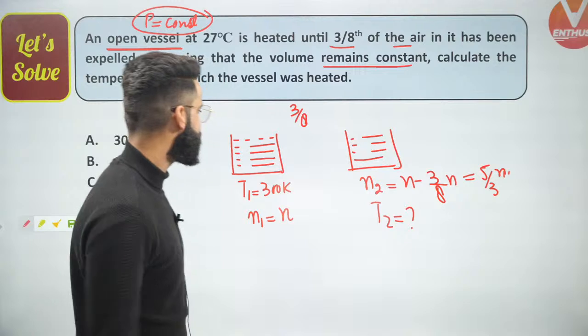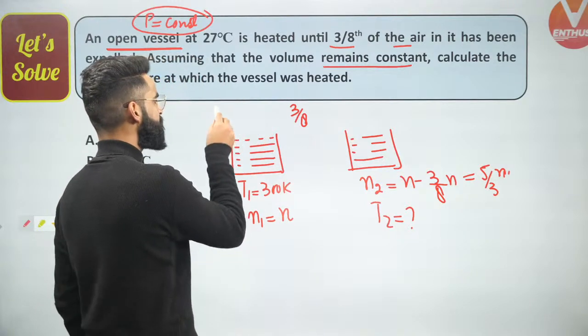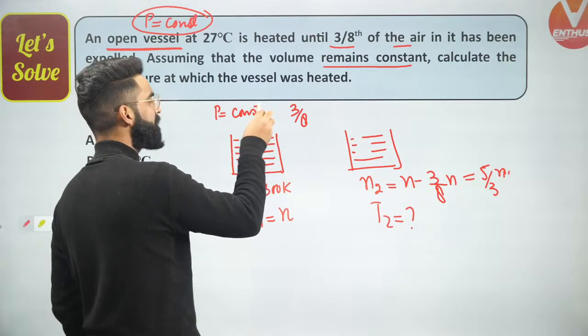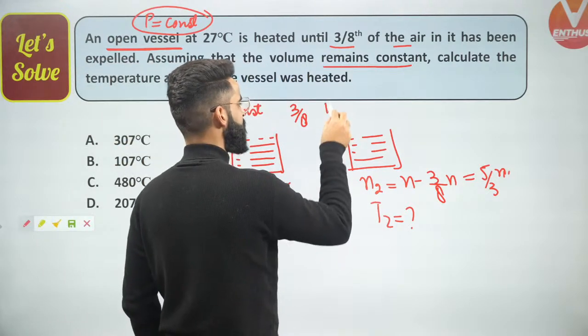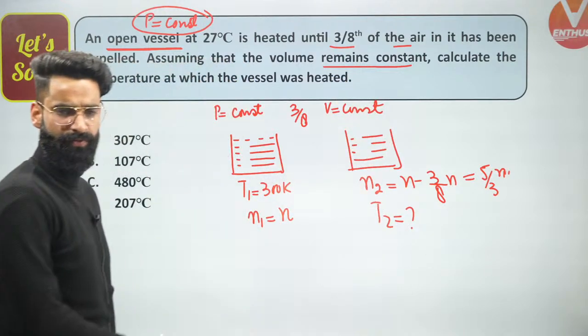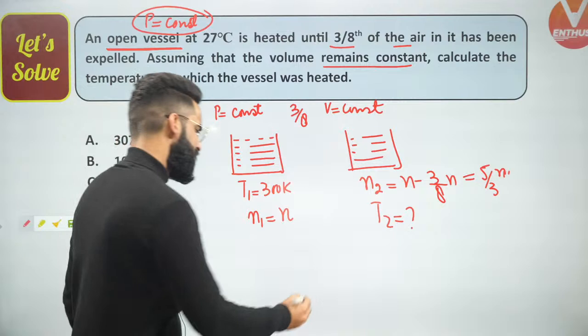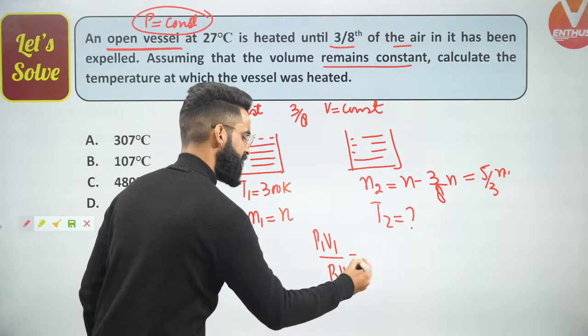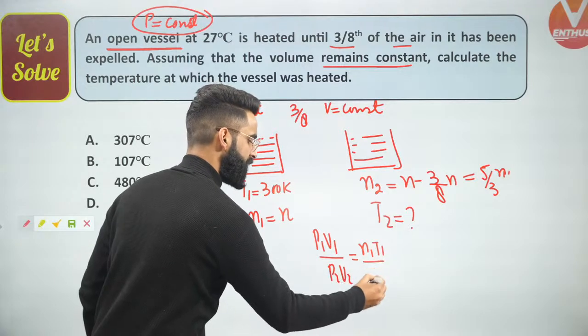Okay. Now, guys, since we are using the open vessel, we are going to use the open vessel concept, in which the pressure of the gas is kept constant, and it's mentioned in the question that volume is also remaining constant. If you remember one equation from the ideal gas, that was the master equation: P1 V1 divided by P2 V2 is equal to N1 T1 divided by N2 T2.